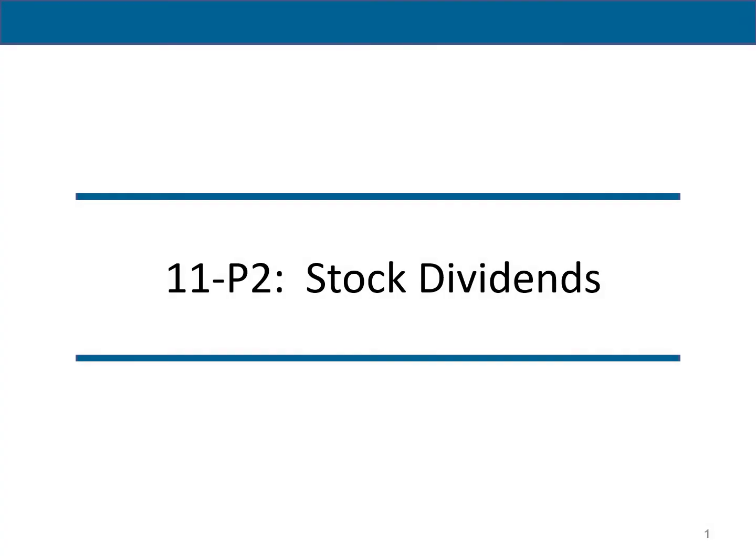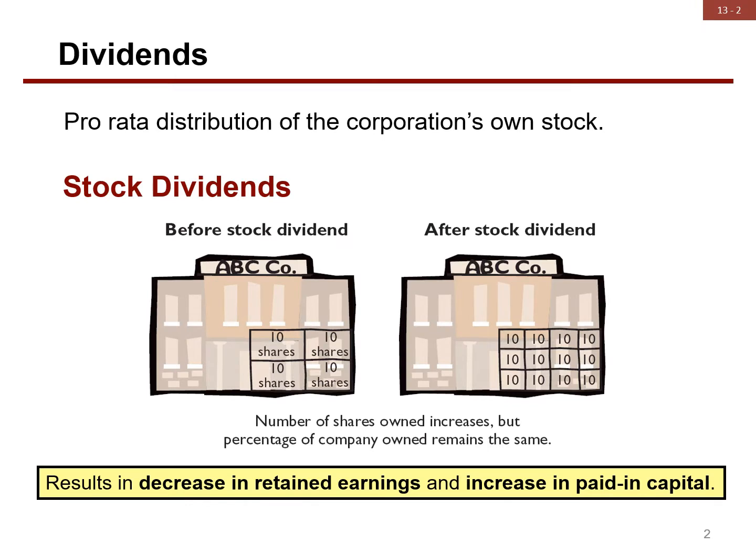In this video, I will discuss stock dividends. Instead of issuing dividends of cash, corporations may issue dividends of its own stock. Like cash dividends, stock dividends are paid out of retained earnings. When a stock dividend is issued, retained earnings is reduced, while the paid-in capital accounts, like common stock, increase. The total dollar amount of equity is unchanged. Amounts are just moved around.